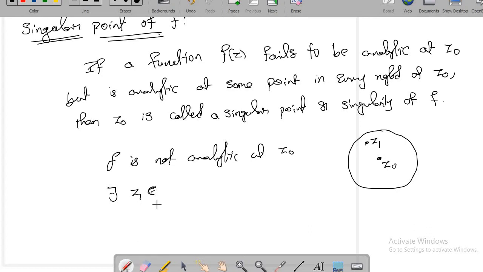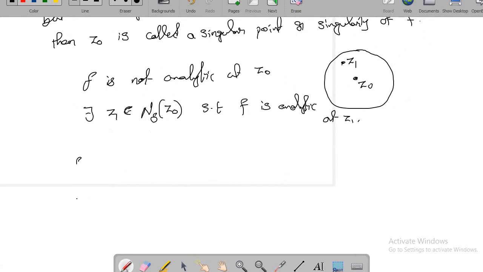Any neighborhood of z0 can be written as N delta of z0. There exists a point in every neighborhood such that f of z is analytic, or in other words, f is analytic at z1.